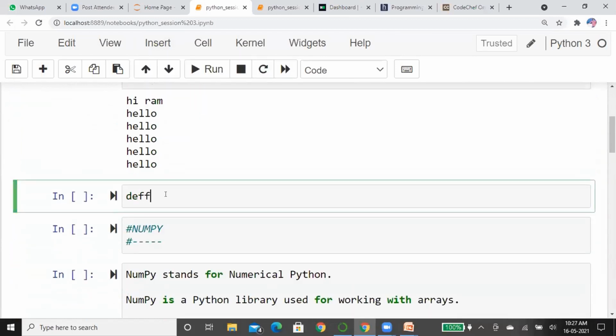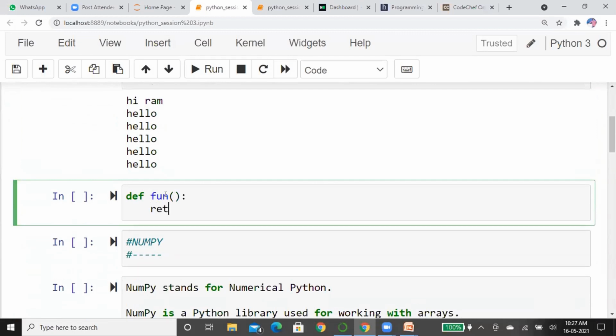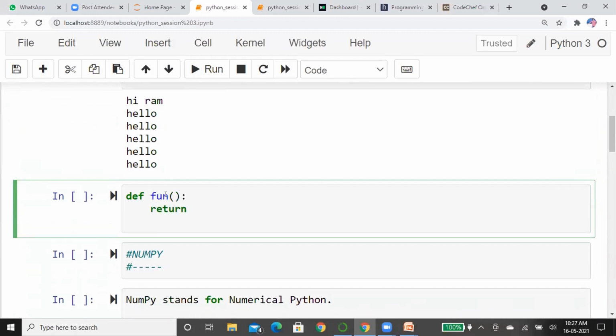Now we are going to discuss the return topic also. Now I am creating a function. It has some return type. What should the program return? Now I am considering a variable, some number, int input.